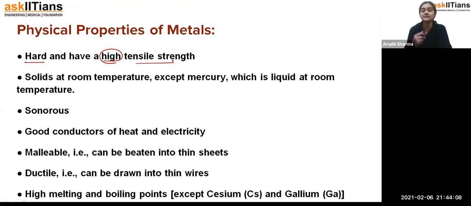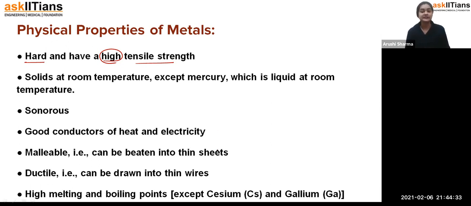That's why we use these metals in the construction of bridges, so that they are not going to be destroyed by just applying a physical force, or by the rainfall. That is why metals are used at the places where we need some hardness. Fine students, because of their high tensile strength.